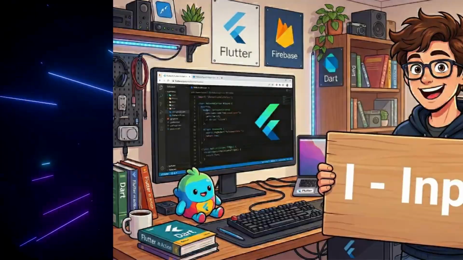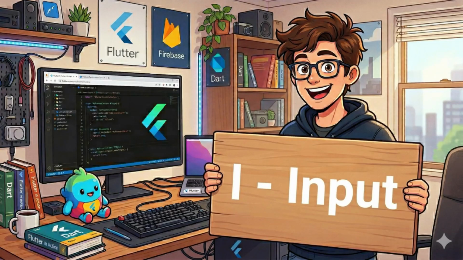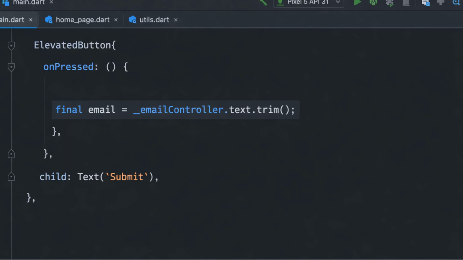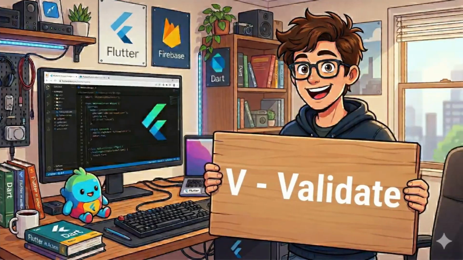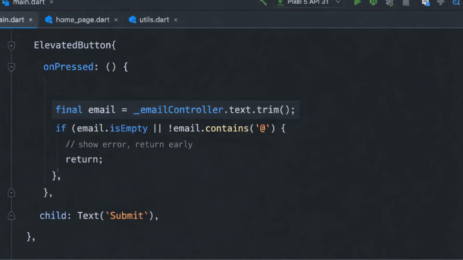I. Input first. Collect the data. What is the user giving you? In a login screen, it is the email and password. That's it. Store them cleanly. V. Validate. Before you do anything else, validate. Is the email empty? Is it a valid format? Is the password long enough? Do this here. Do it first. And show the user feedback immediately. Never send garbage to your server.